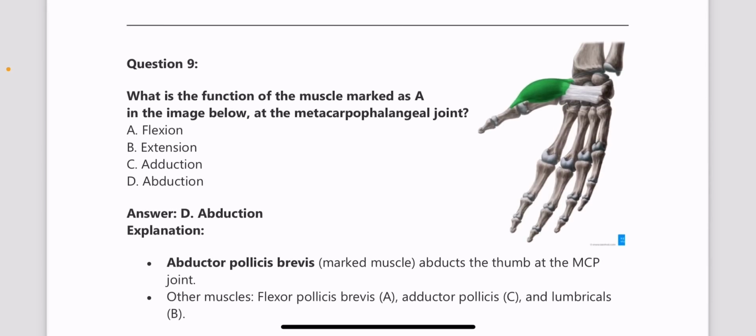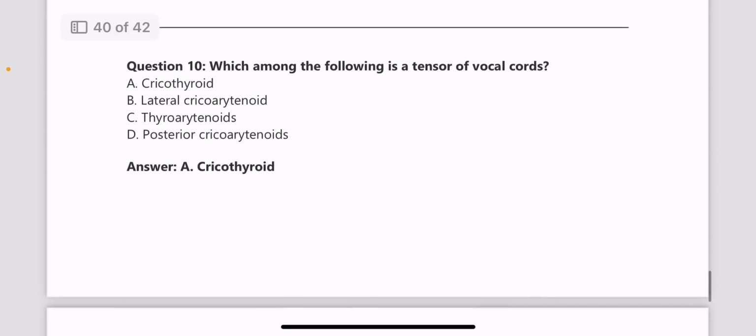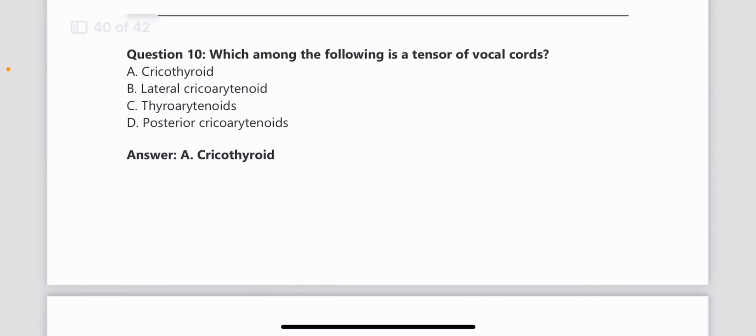Next, what is the function of the muscle marked in green at the metacarpophalangeal joint? The answer is abduction, because the muscle marked here is the abductor pollicis brevis, and it abducts the thumb at the metacarpophalangeal joint. Next one, which among the following is the tensor of the vocal cords?